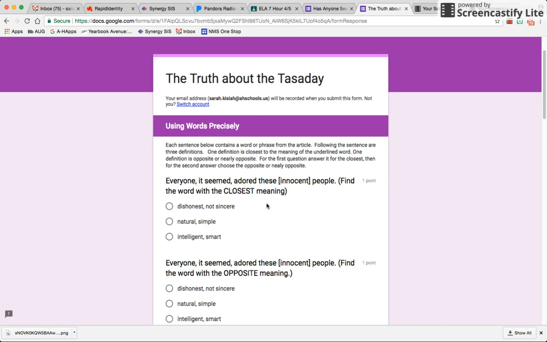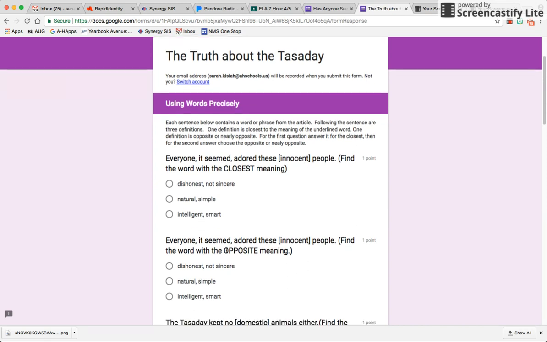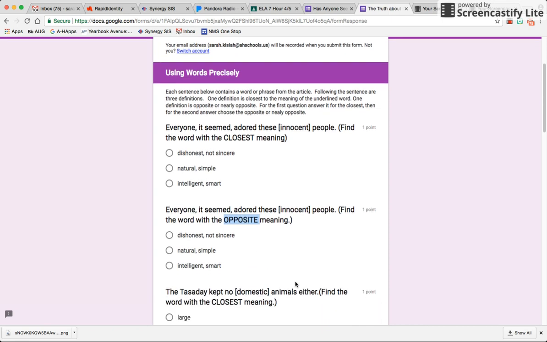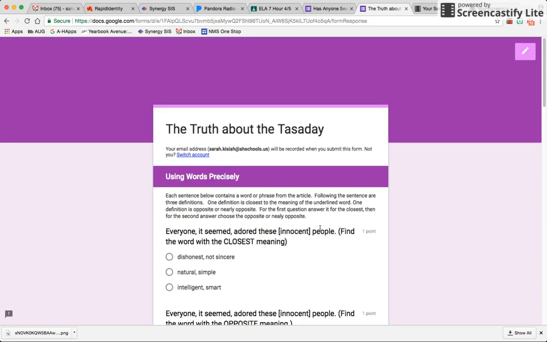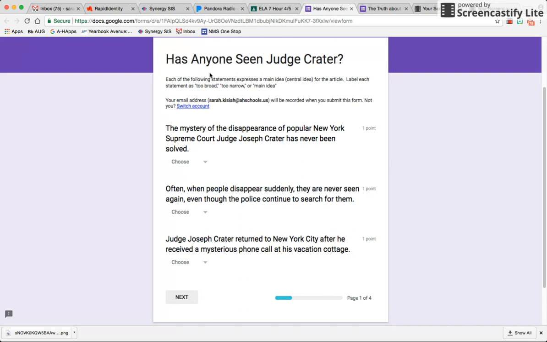So in the first one, you're looking for the synonym of the word innocent, meaning what is a word that most closely relates to the definition of innocent the way it's used in the first sentence. And the second one, you're looking for the opposite meaning, meaning you're looking for the word that is the opposite of the way the word innocent is used in that one. And that pattern continues on. Again, the same two sentences. You're looking for the closest meaning in the first one, and then you're looking for the opposite meaning in the next one, okay? So it's the same exact structure in your Has Anyone Seen Judge Crater article.